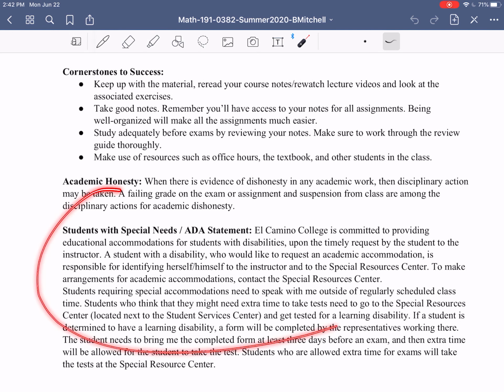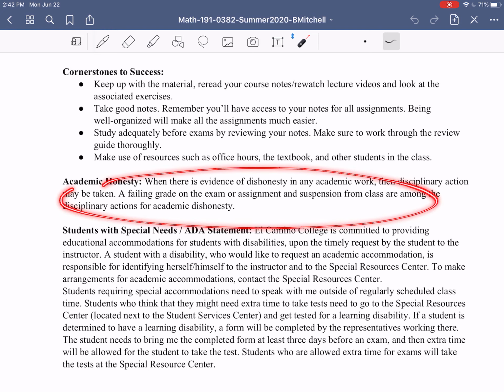All right, these two statements here, right? Normally there'd be a statement also about student behavior, but to be honest, there really isn't because we're not going to be in class or anything like that. So, you know, I'll just hopefully ask you guys to be polite when you're posting online, and I think that sort of goes without saying.